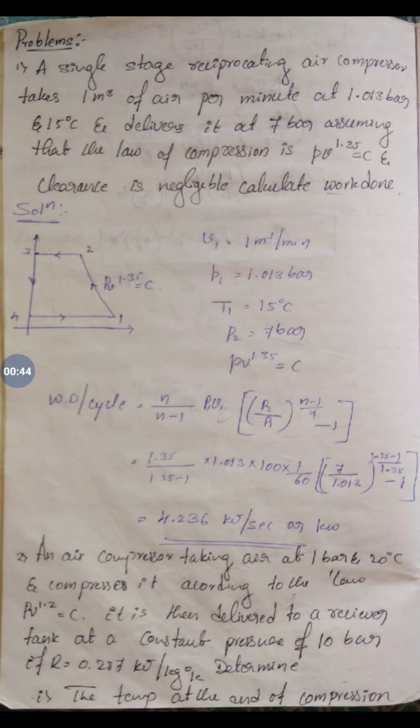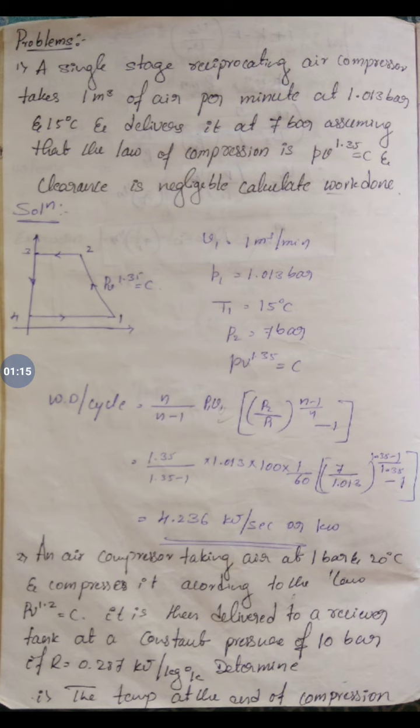So you can see here problem 1. It is given that a single stage reciprocating air compressor takes 1 meter cube of air per minute at an atmospheric pressure of 1.013 bar and 15 degree centigrade and delivers it at 7 bar. Assuming that the law of compression is PV to the power of 1.35 equal to constant, and the clearance is negligible.